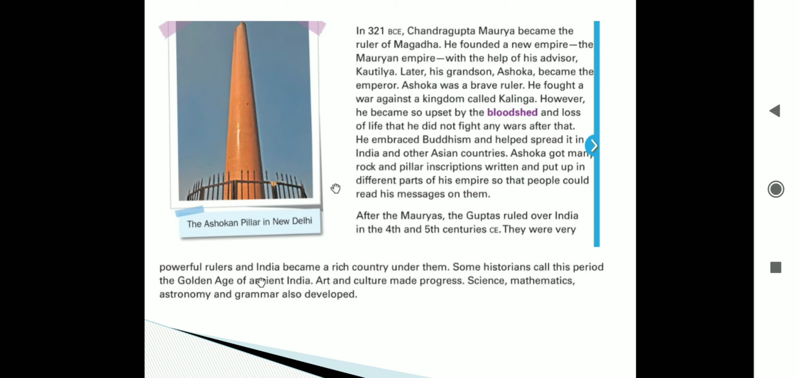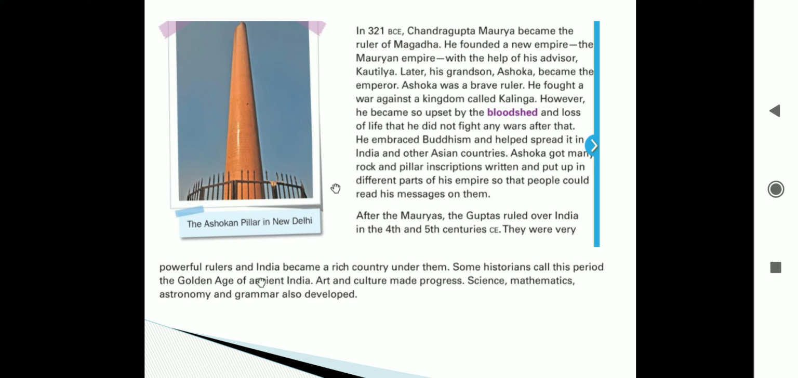One such example we can see in the given picture, the Ashokan pillar in New Delhi. He got these pillars put up in different parts of the empire. Why? So that people can read what messages are written.